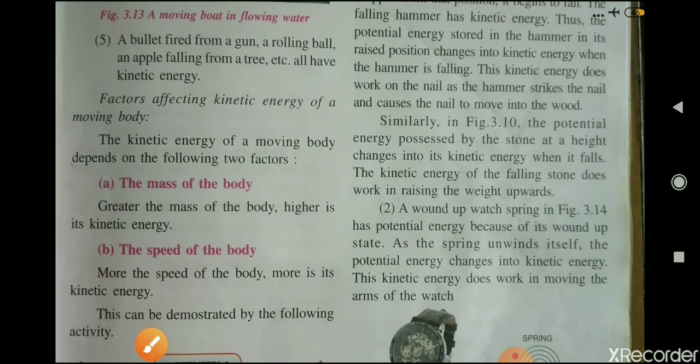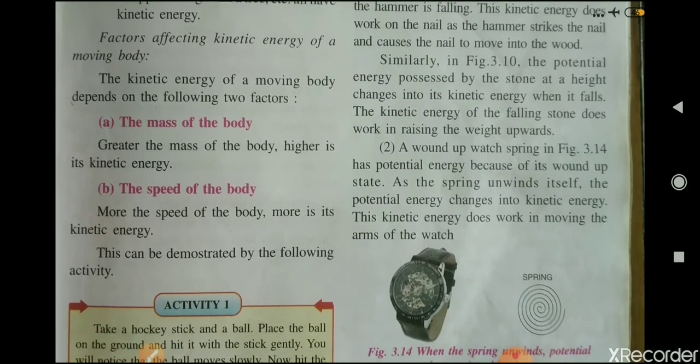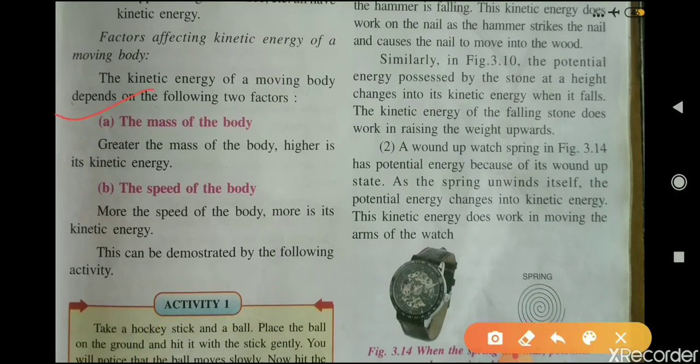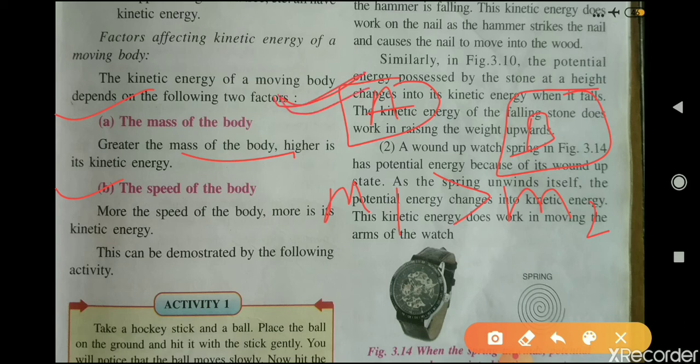Now factors affecting kinetic energy of a moving body: there are two factors. First, the mass of the body, and second, the speed of the body. Suppose this is body A and this is body B. If body A has a mass m1 and body B has mass m2 such that m1 is greater than m2, then body A has greater kinetic energy than body B, because the mass of body A is greater than the mass of body B.